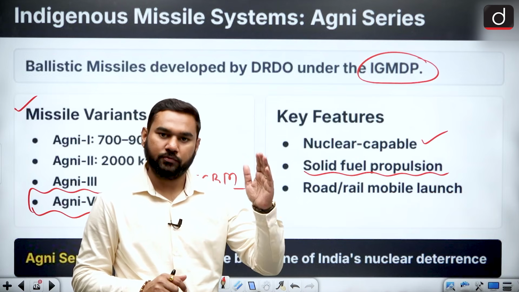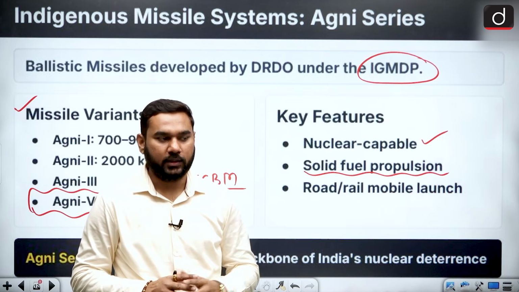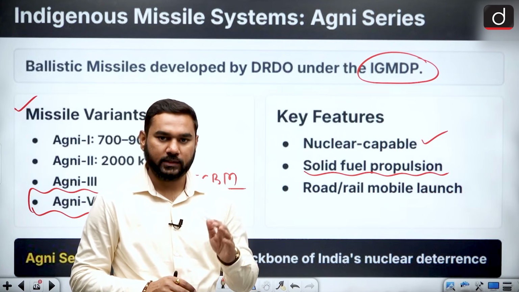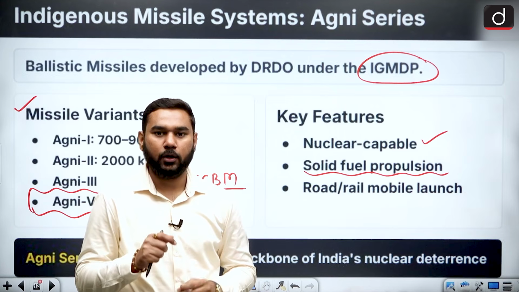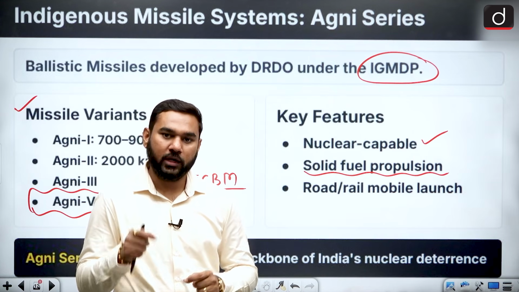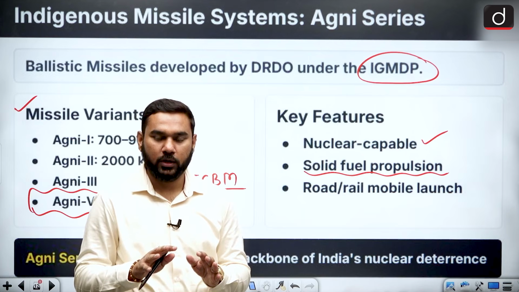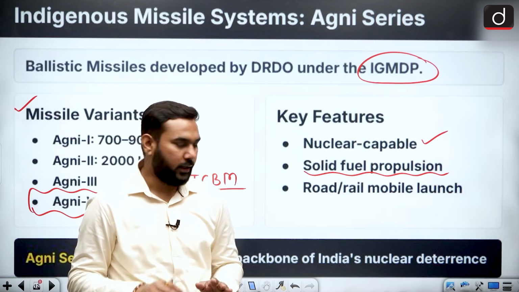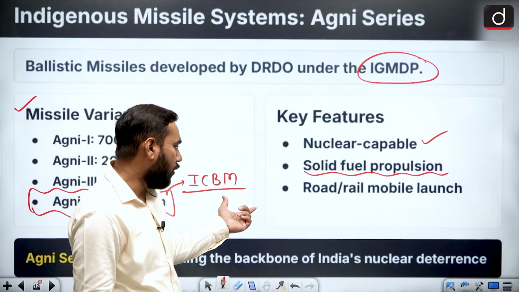They can always be filled with solid fuel, placed at one point, and be ready to launch. You can set it in a ready-to-launch position. But a liquid fuel missile cannot be kept ready to launch, because you can put in the fuel only when you want to launch the missile. Before that, you cannot keep it ready to launch. Clear? So we gain the benefit, and that's why the Agni series is very important.